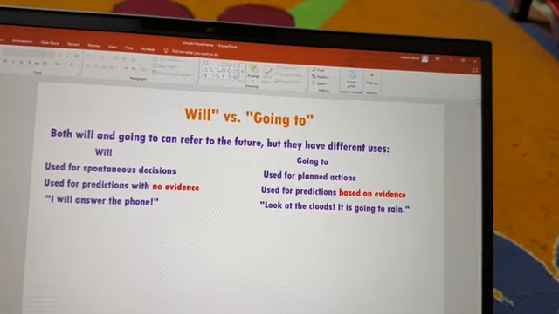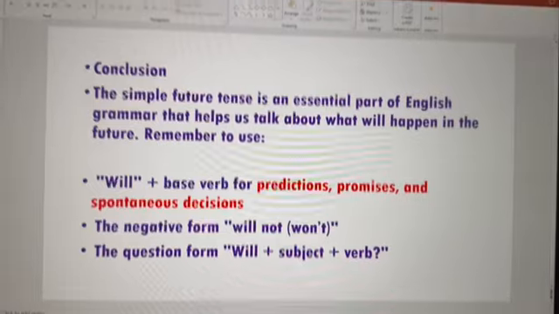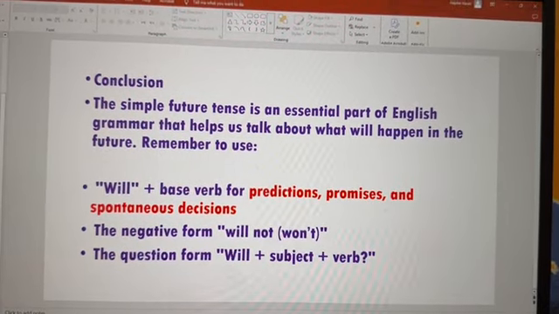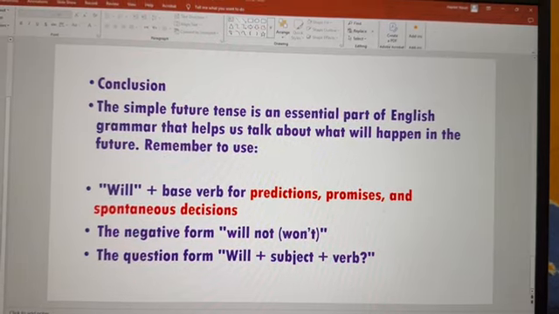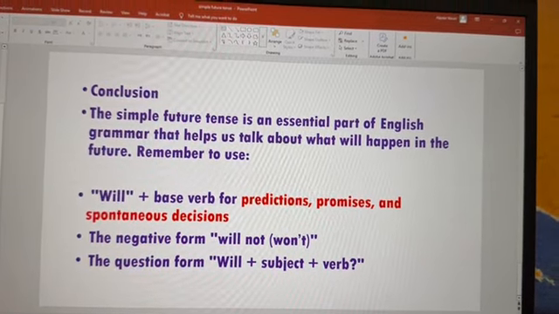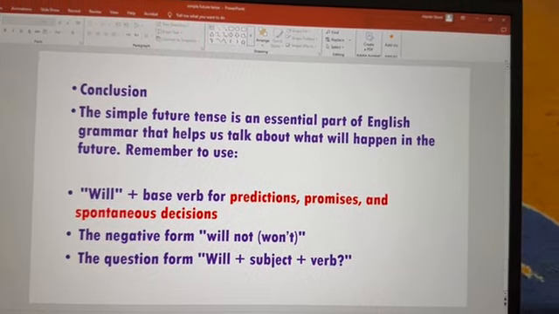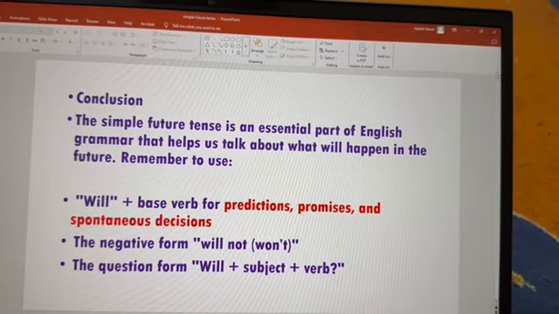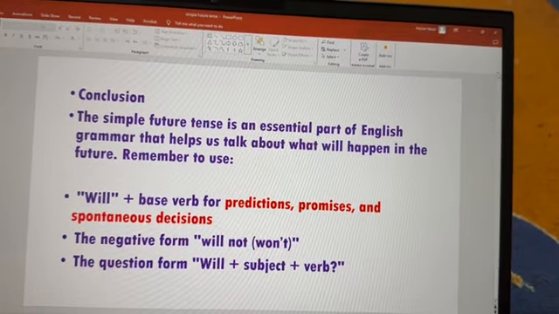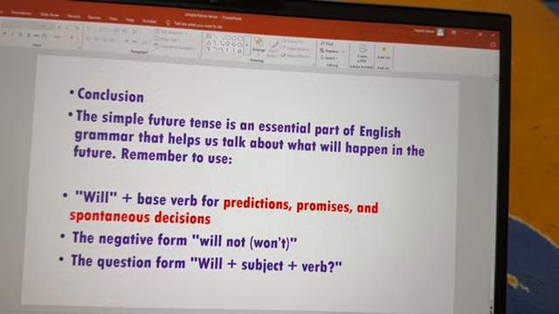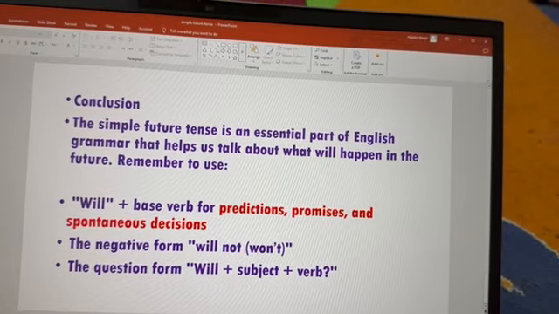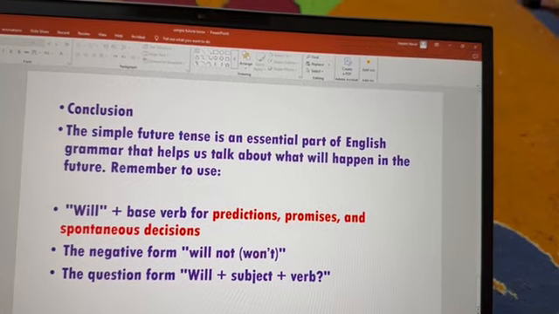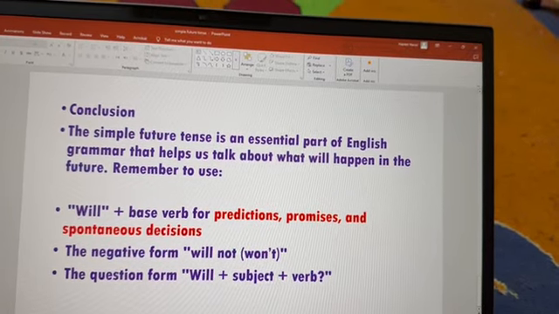Now let's move to the conclusion. The simple future tense is an essential part of English grammar that helps us talk about what will happen in the future. Remember to use, as I've just mentioned, will plus the basic form of the verb to express predictions, promises, and spontaneous decisions.